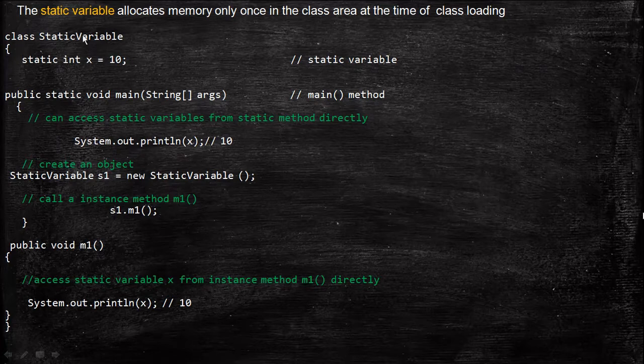Then I have another method in the class called M1, where I am just accessing the variable, but this method is not static, so it can be accessed only by creating an object for the class. So here, M1 is there, and via the created object S1 only, I am calling the instance method M1.